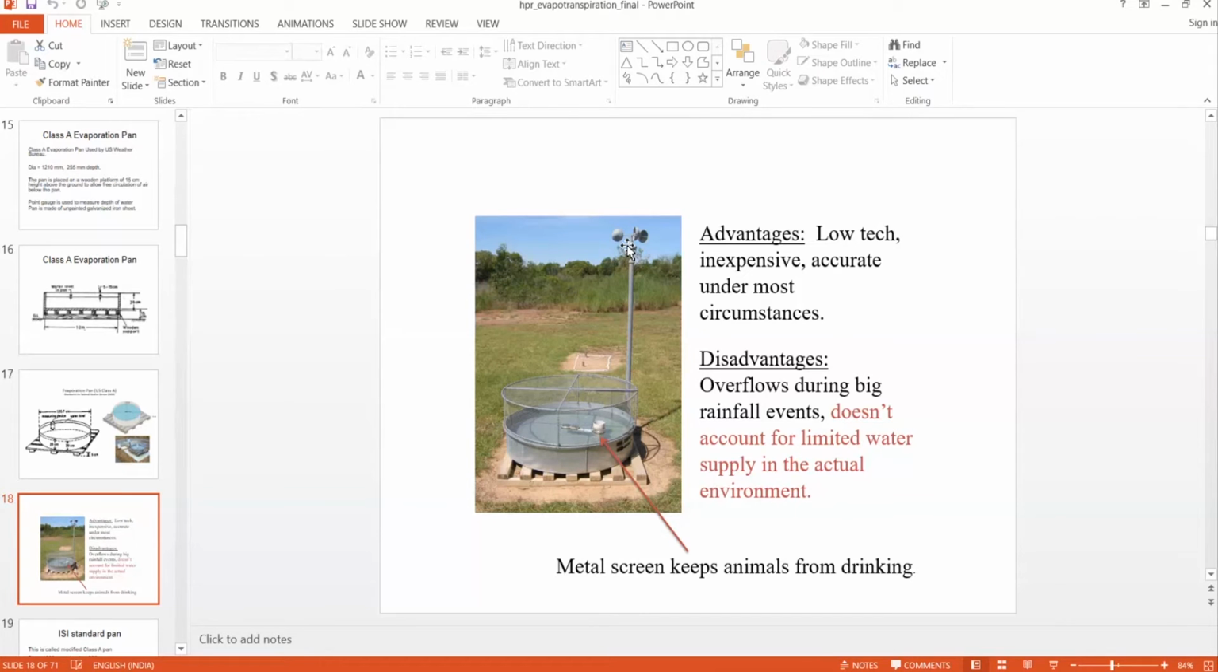And on the top of this evaporimeter, there is a screen. Because if the screen is not provided, then birds and other wild animals can drink water from this evaporimeter, because generally these evaporimeters are placed